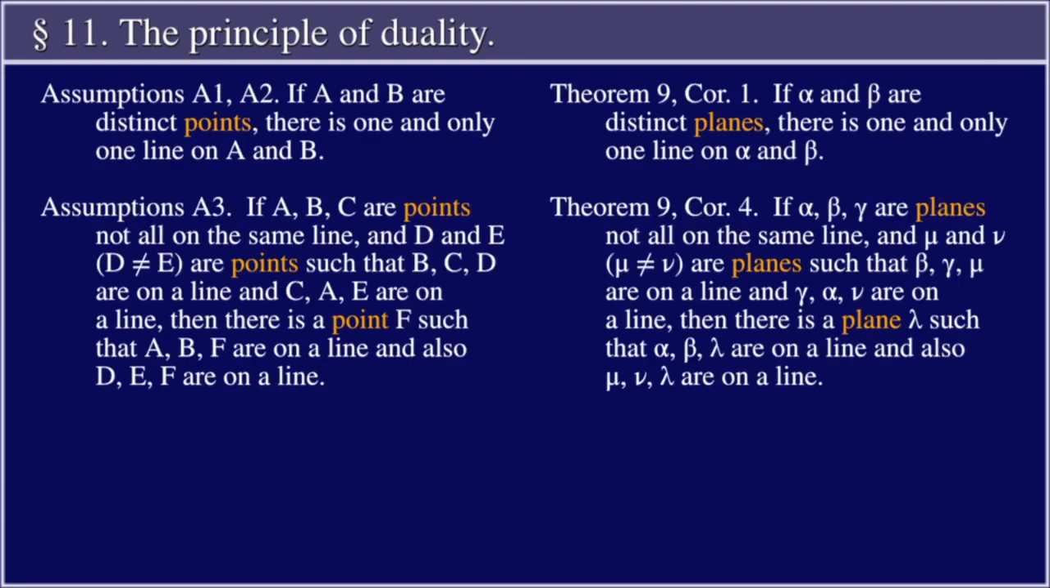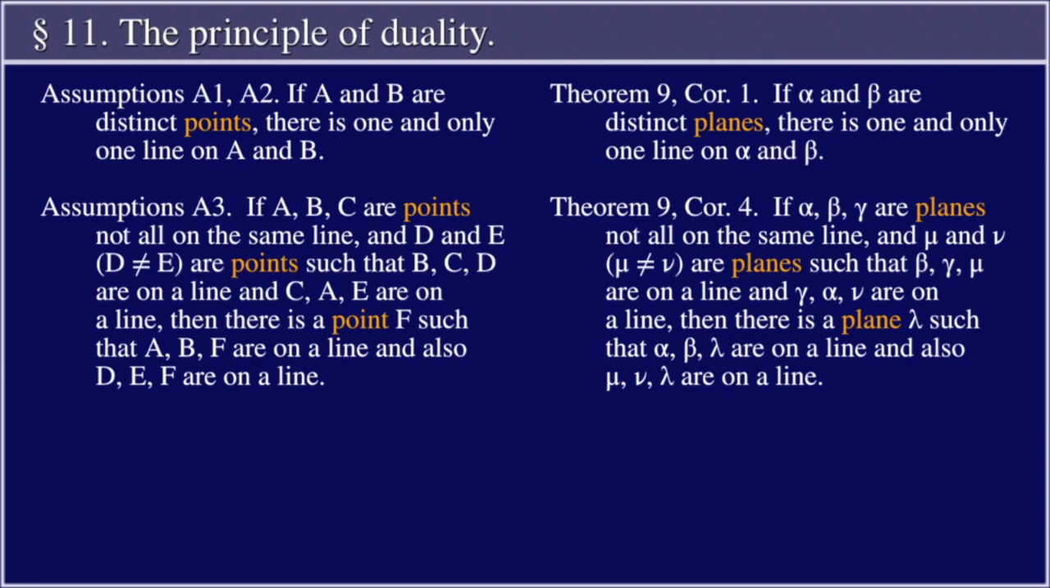On the left, assumptions A1 and A2. If A and B are distinct points, there is one and only one line on A and B. Now the same on the right-hand side. Theorem 9, Corollary 1. If alpha and beta are distinct planes, there is one and only one line on alpha and beta.